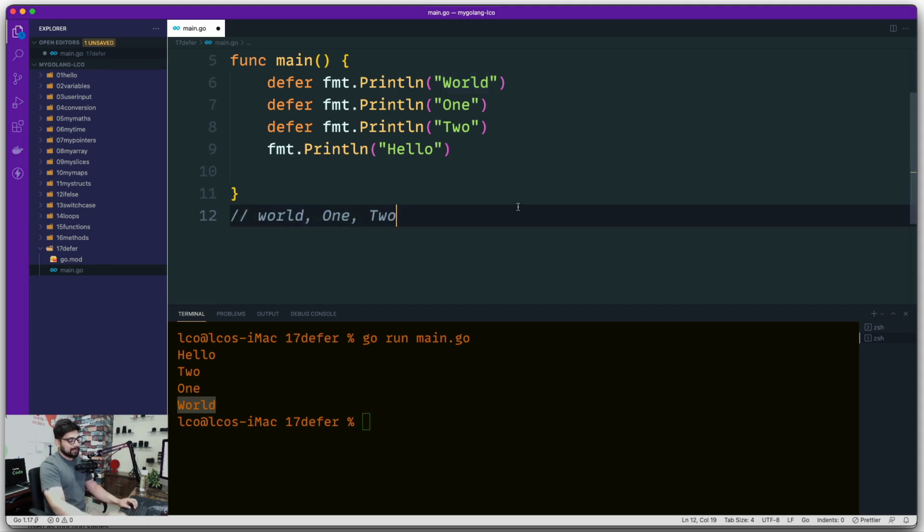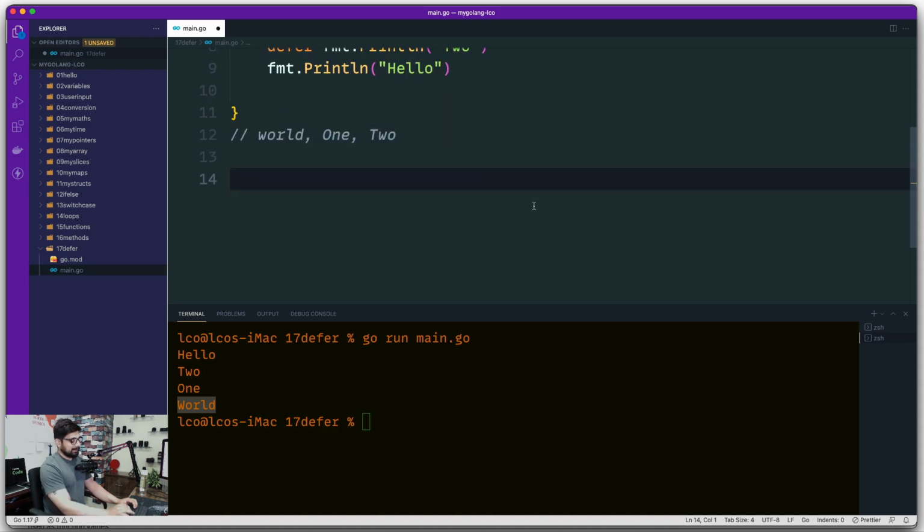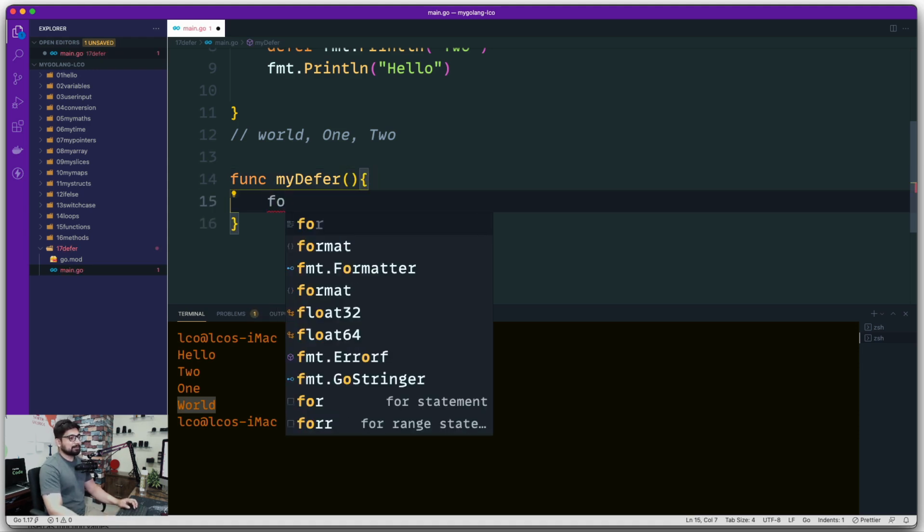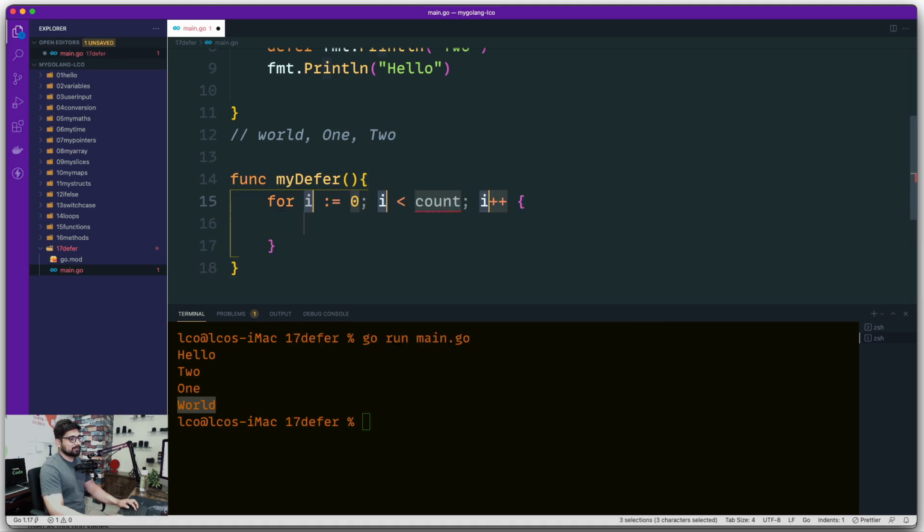Now let's make things a little bit more interesting. Let me write a simple function up here, not method. Again, they are always exactly the same. So we're going to call this one my defer. Yeah, that's a nice name. Not very creative, but yeah. So let's go ahead and write a simple for loop, and let's use this for statement. i starts with 0, and I'm going to remove this one till 5. That's fine. I just want to keep on increasing.